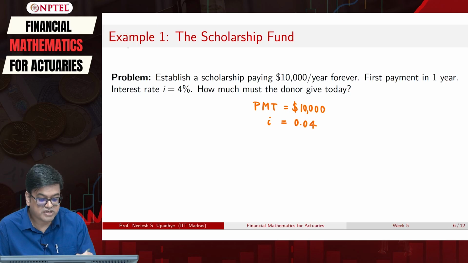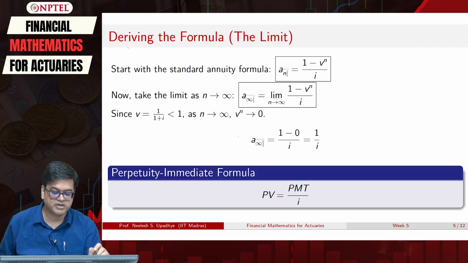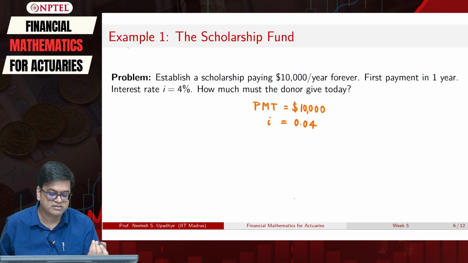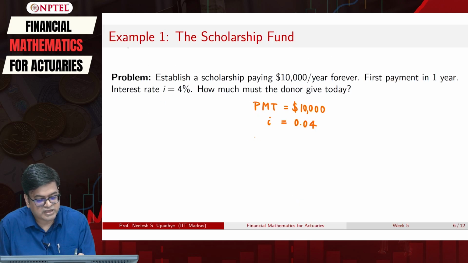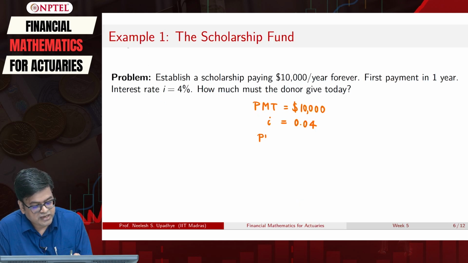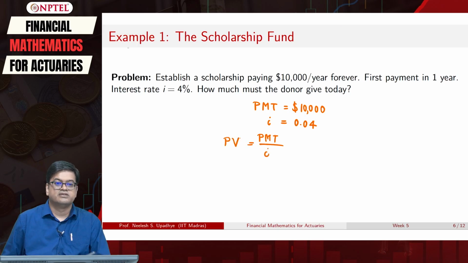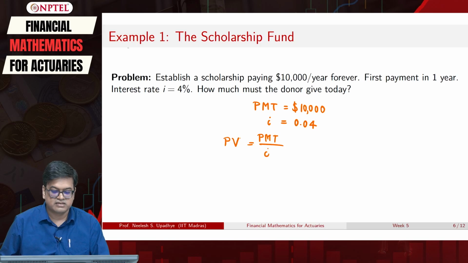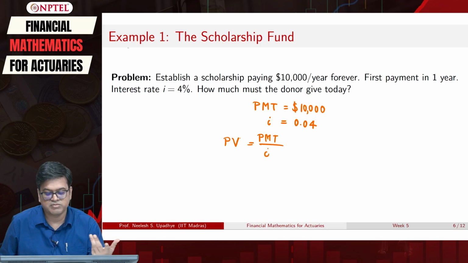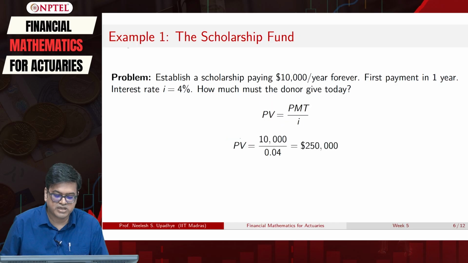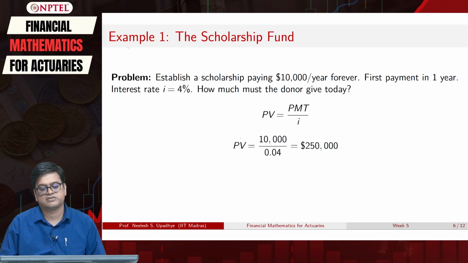Do I know the present value? The answer is almost immediate, because if you go to the previous slide, this is the one. PMT, I know I. So I will simply take PMT by I, and that should give me my present value. Let us calculate that, and this is so easy. It's 10,000 by 0.04, so 4 by 100, so that will give me 2,50,000.